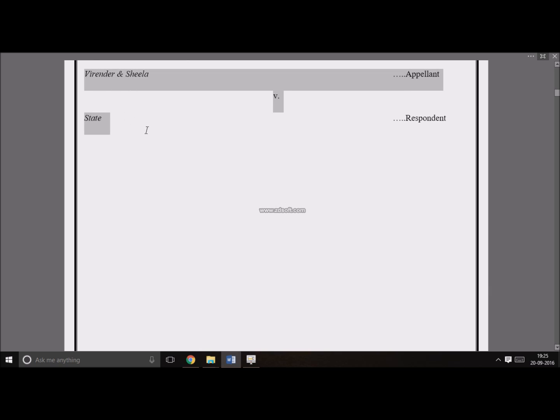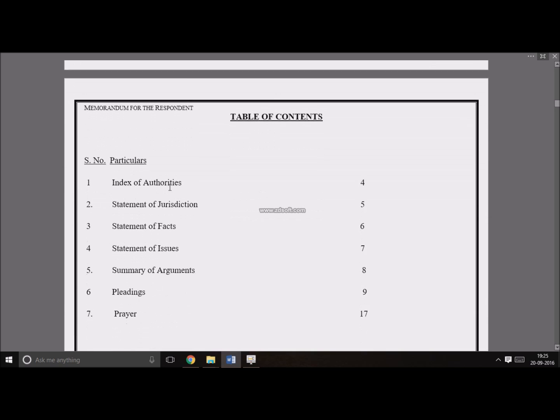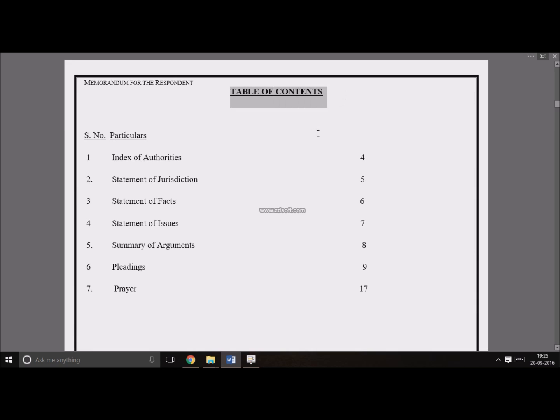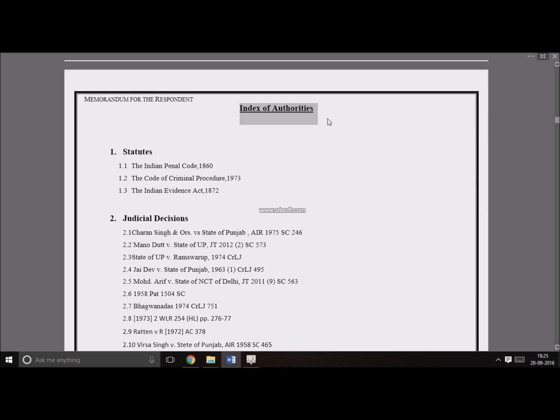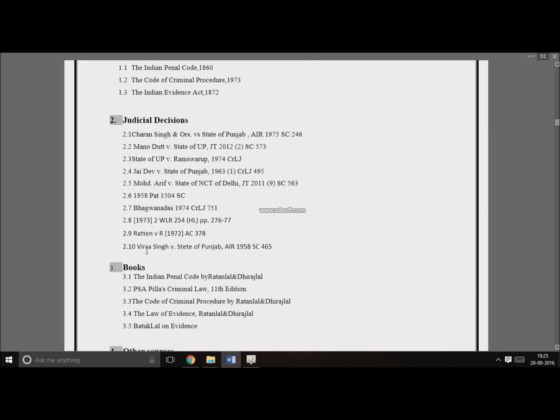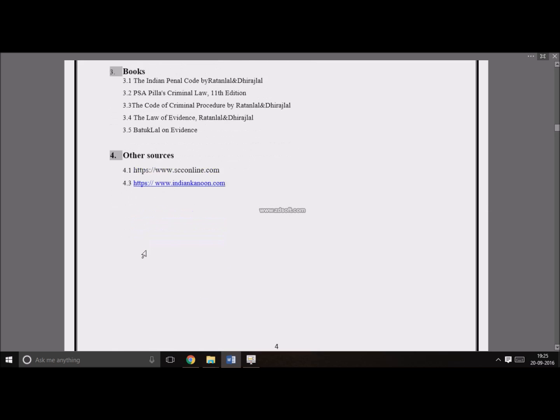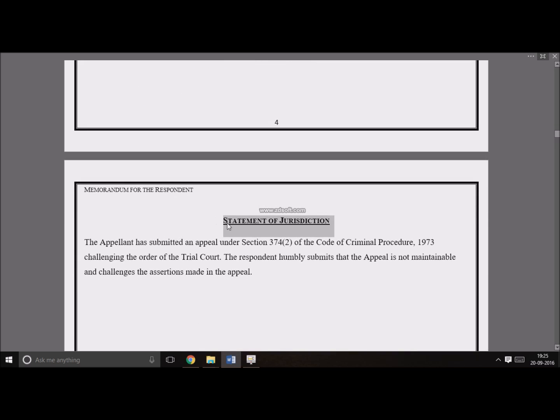Third page is for the table of contents, which should be within one page. Fourth is for the index of authorities, which comprises of statutes, judicial decisions, books, and online database. Fifth comes for statement of jurisdiction.